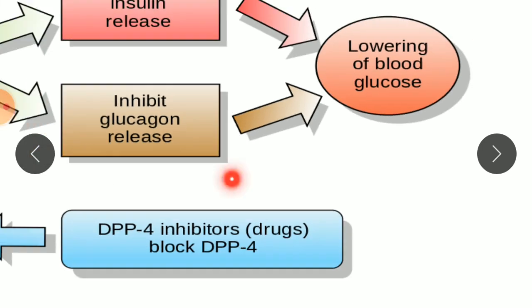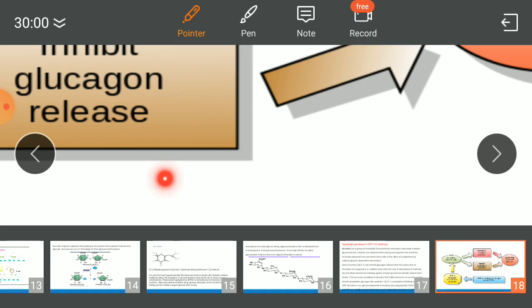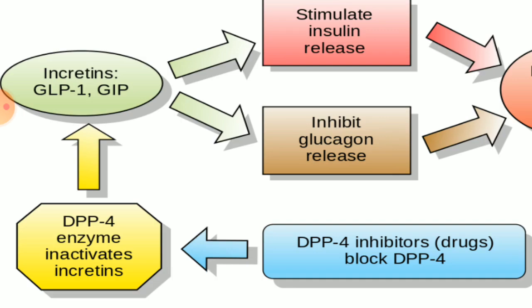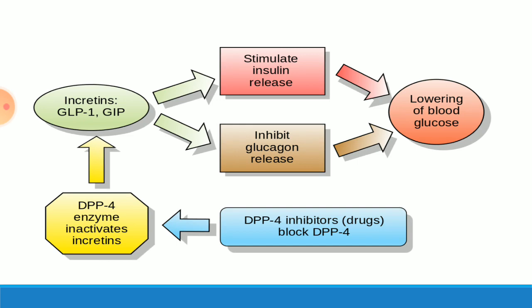So these drugs simply inhibit this enzyme. Our drug is called a DPP inhibitor. When this DPP inhibitor inhibits DPP4, there is more secretion of GLP and GIP, therefore more stimulation of insulin release, which lowers blood glucose.